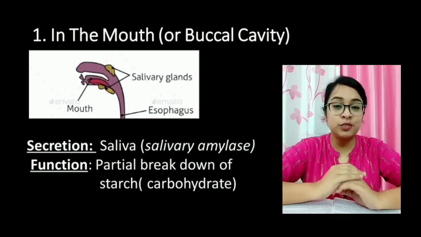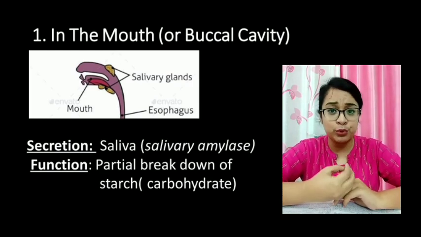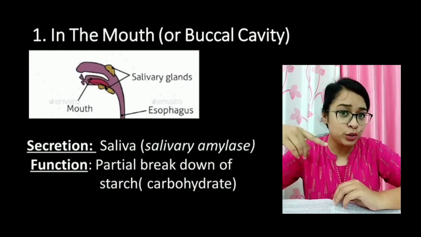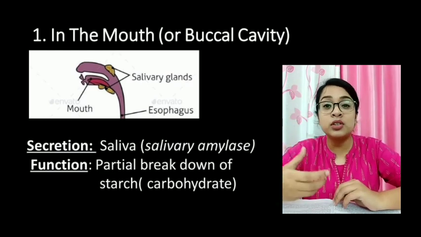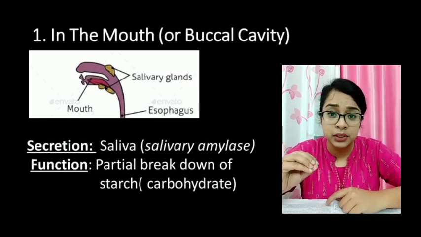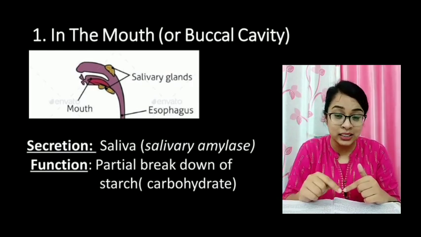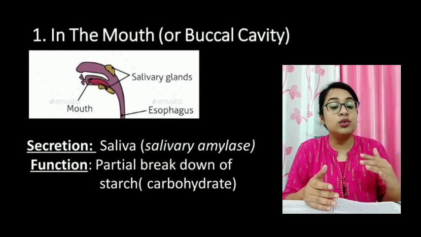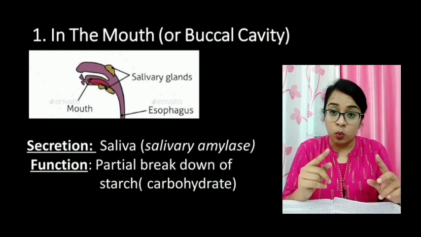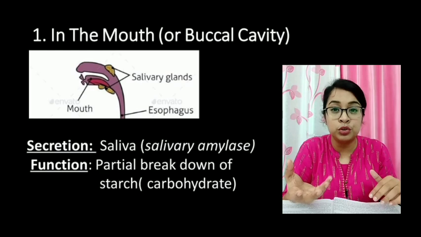Now, part by part, we will discuss the digestion of food. Whenever we eat food, what do we do? We take the food and we put it inside our mouth. Then what do we do? We chew it. This process is called mastication of food. It means we are breaking down the food into simpler pieces. See here, the food particles we are breaking. We are not digesting the food. But yes, we are also mixing the food with the saliva. Now this has two functions. One, it is making it a little bit soluble and it's making the dry food wet.